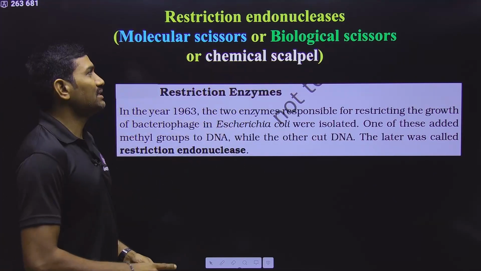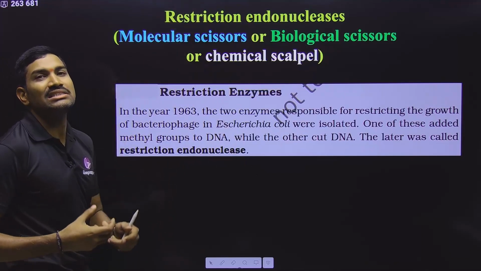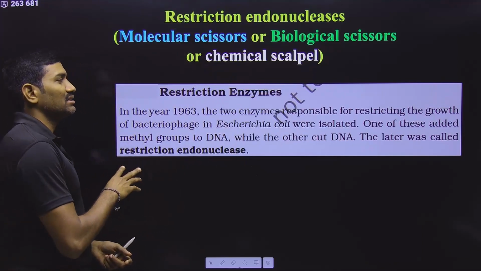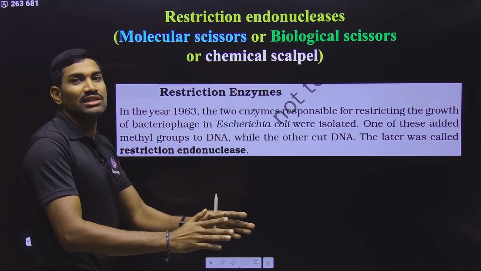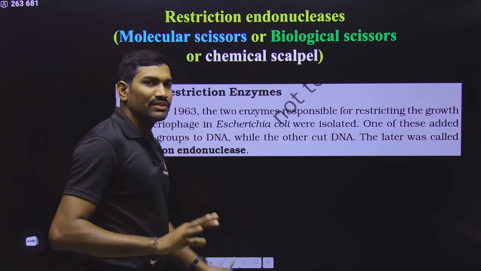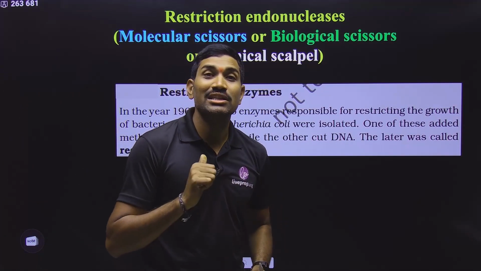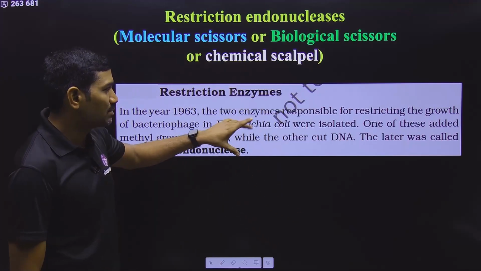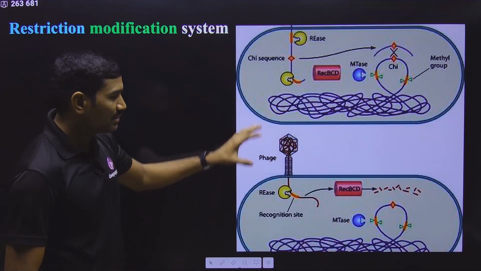Now the point is, in restriction endonucleases, from where exactly do we get the term restriction? You need to understand this. Some students think that restriction means they are confined to only one sequence, and that's why it is restriction. No, it is not like this. Actually, restriction means stopping. So what are restriction enzymes actually stopping? You need to understand the concept. I will come to this paragraph later. First I will explain the important information, so observe carefully.